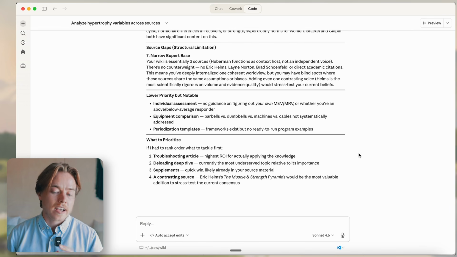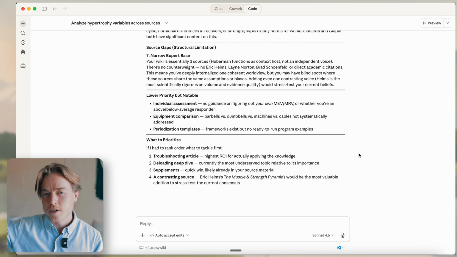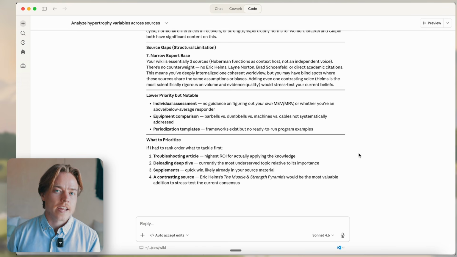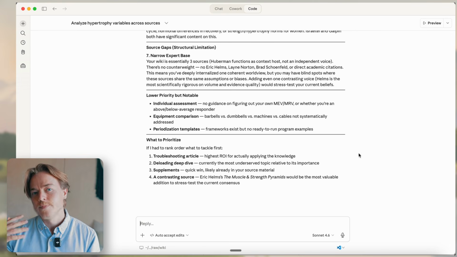So I hope this is helpful. I really think this idea is going to be very popular in the next few months and years. So it makes sense to jump on the train now and use it to acquire knowledge and improve your life.